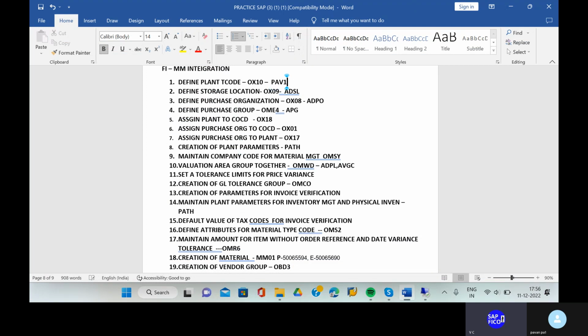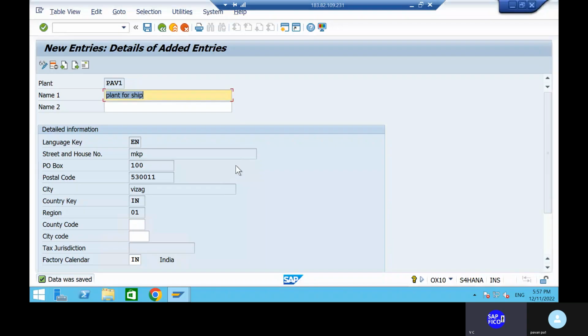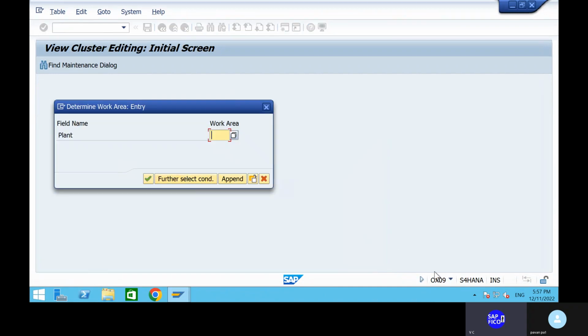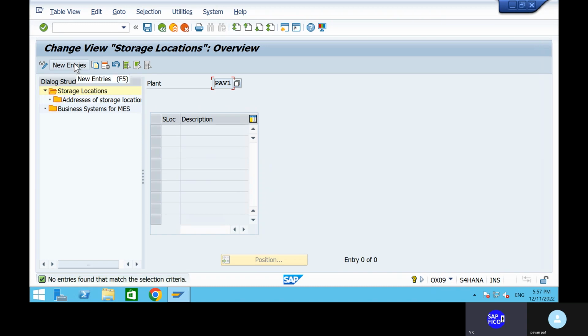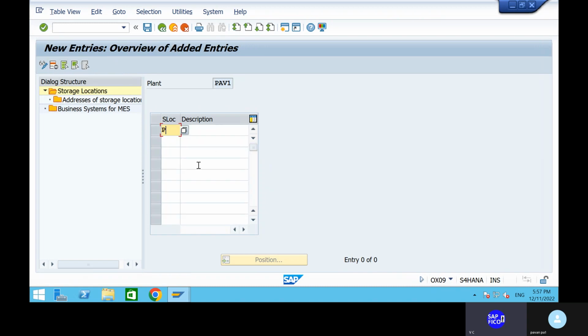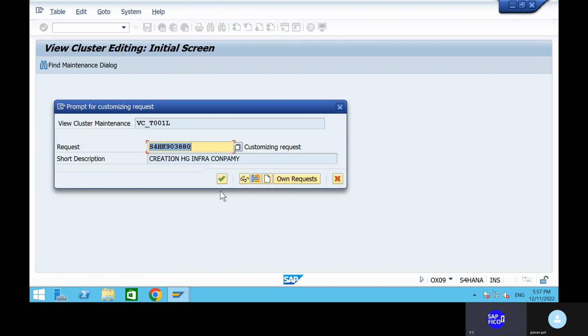Then next one is, see, for storing the material and all, we will have one transaction code that is OX09. Can you go to OX09? Okay, no issue. Give the plant as PAV1. Okay, right. We are going to create one storage location. The storage location will be anything, PAV2, no issue. And the description is storage location. Click on enter, go to the save button and save it.